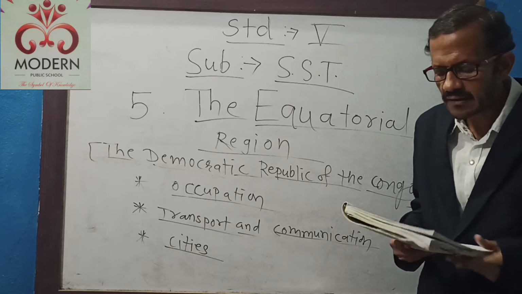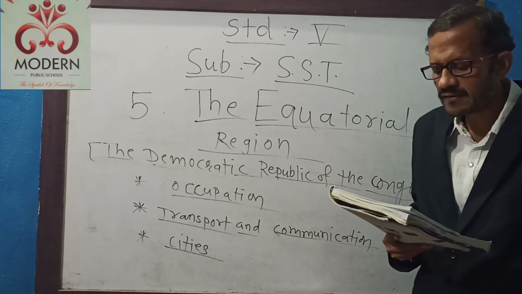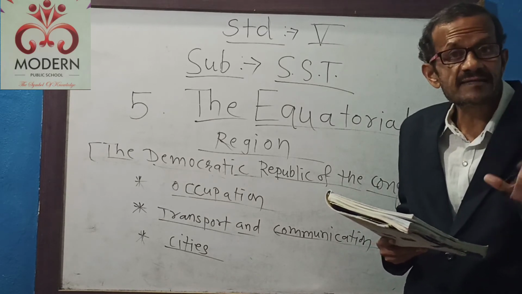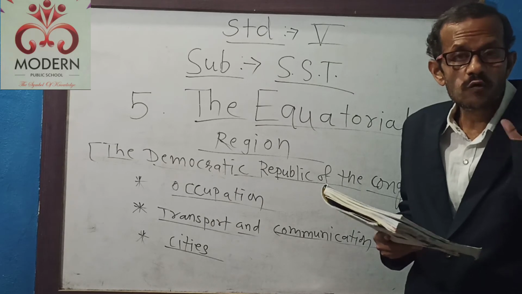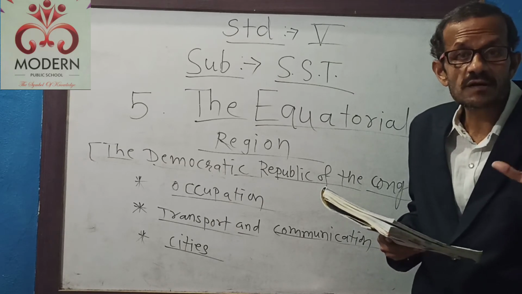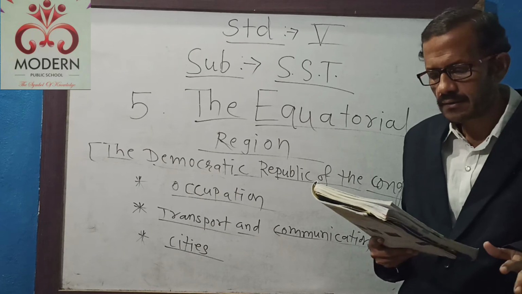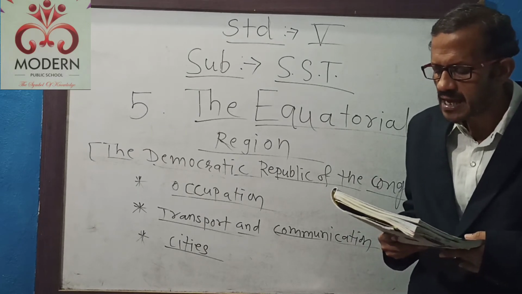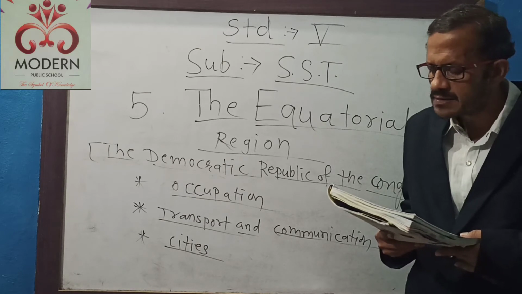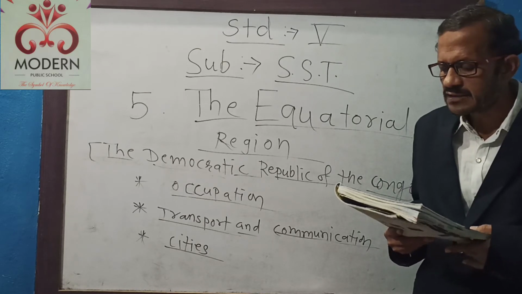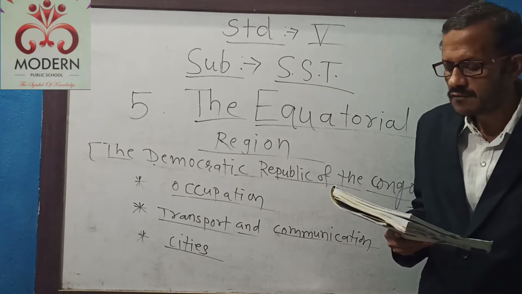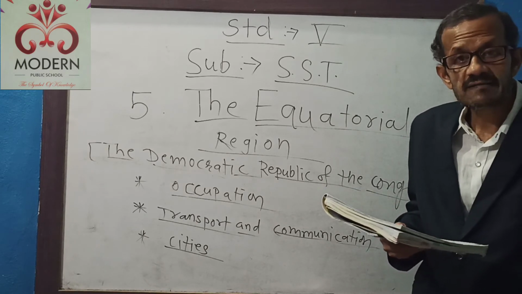So, which are the industries as far as the Congo is concerned? The important industries are shoes and textiles. These shoes and textiles are manufactured on a large scale here, in the cities of Kinshasa and Lubumbashi. That's why this country, the Democratic Republic of Congo, is very rich in natural resources.